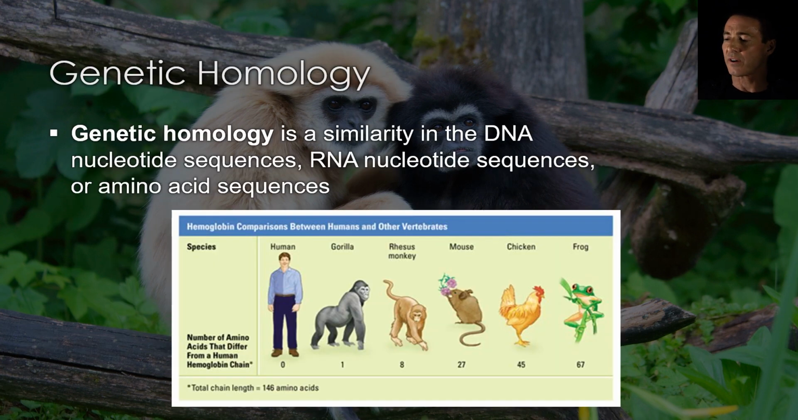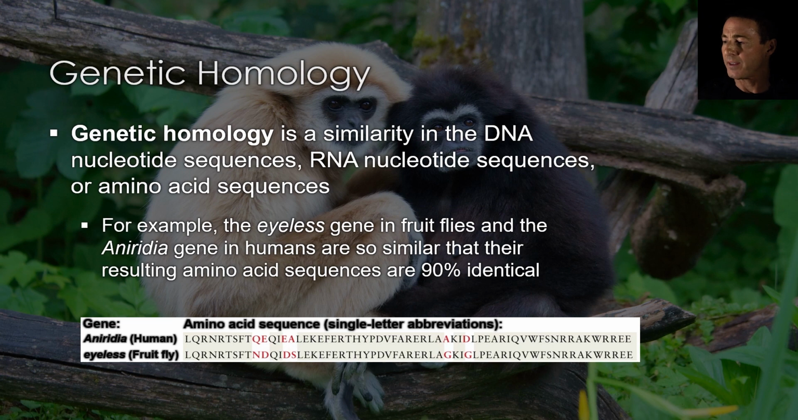Genetic homology occurs in DNA nucleotide sequences, RNA nucleotide sequences, or amino acid sequences. For example, the eyeless gene in fruit flies and the Aniridia gene in humans are so similar that their protein products are 90% identical in amino acid sequence. Both genes act in determining where eyes will develop.